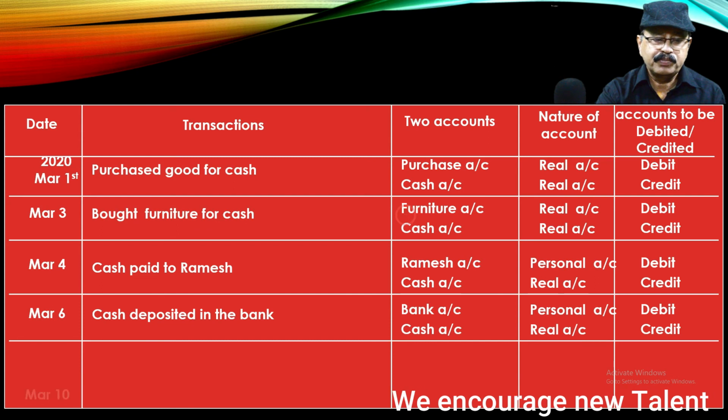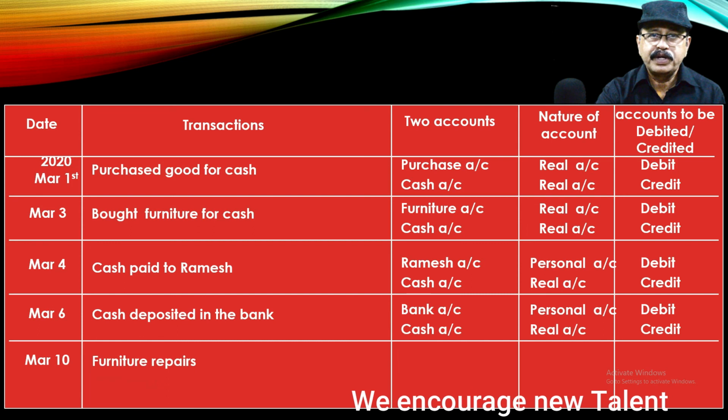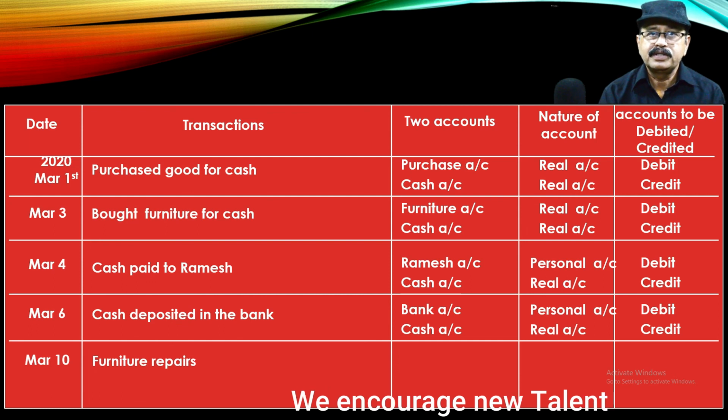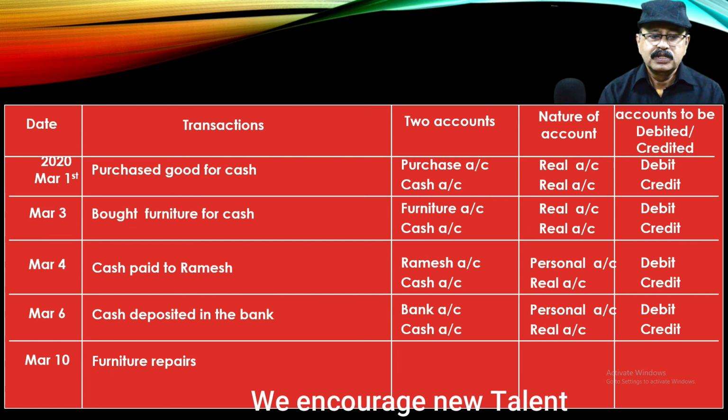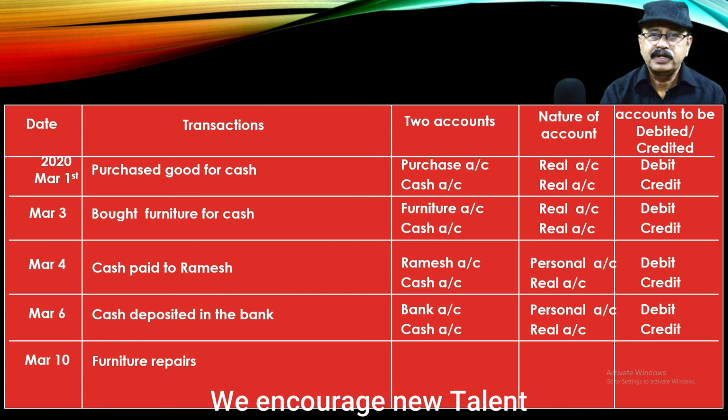Then next example here, March 10, furniture repairs. Furniture repairs means we should identify two accounts. When we are making furniture repairs, we will pay cash. So automatically the cash account will be involved, so furniture repairs account is one and cash account is the second one.